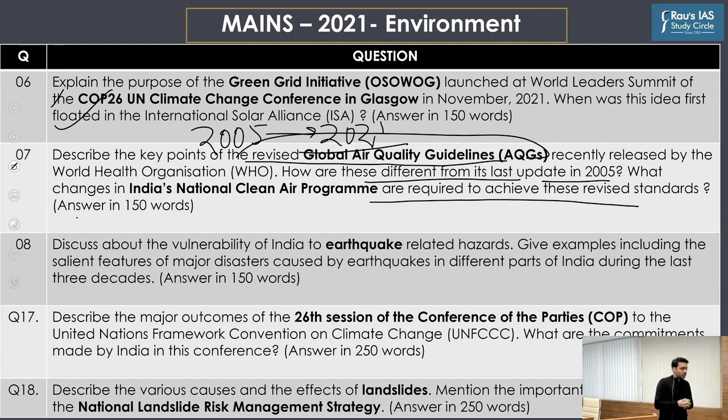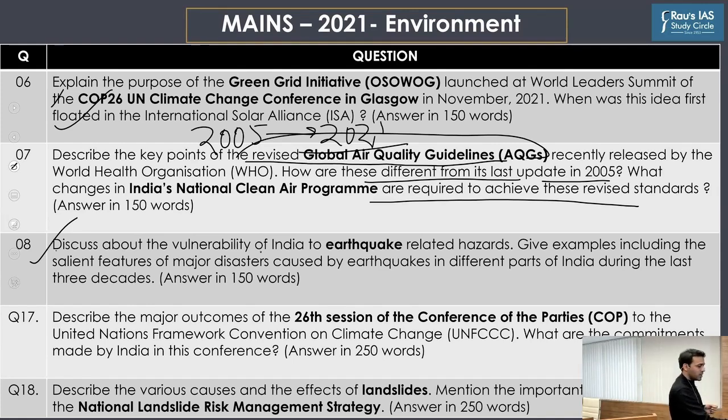Question number 8 was about earthquakes. Now, this is the only question out of all the 5 questions which does not have any anchor in current affairs. There was no major earthquake either in 2020 or 2021. But since disaster is a part of the syllabus, this does not have any current anchor. But the question was pretty straightforward.